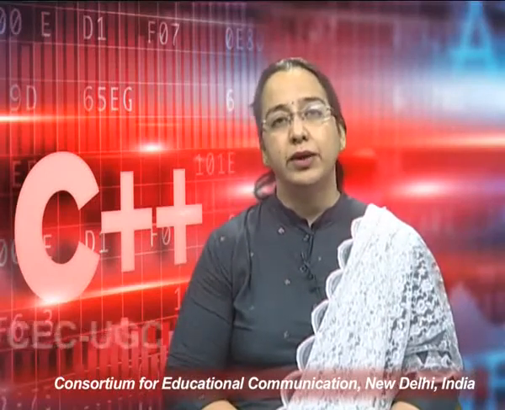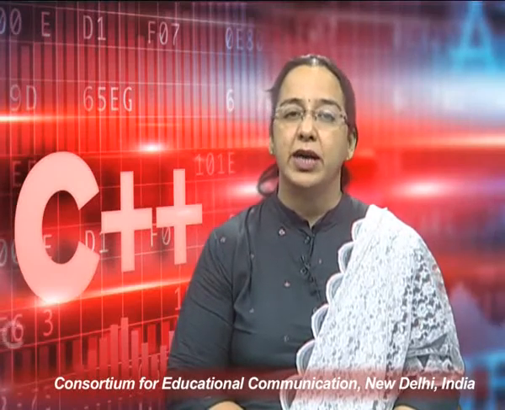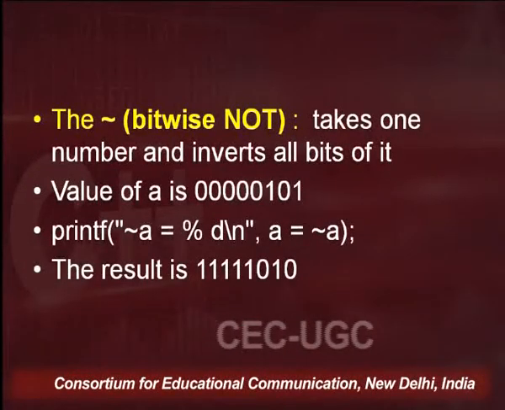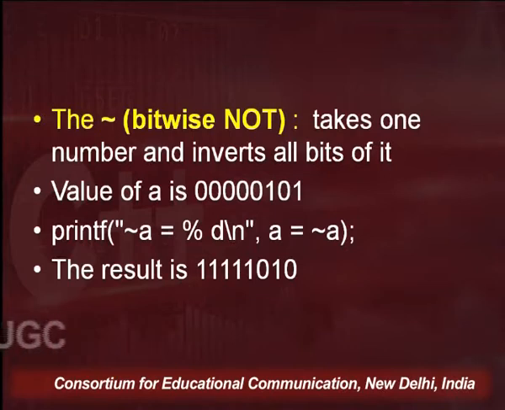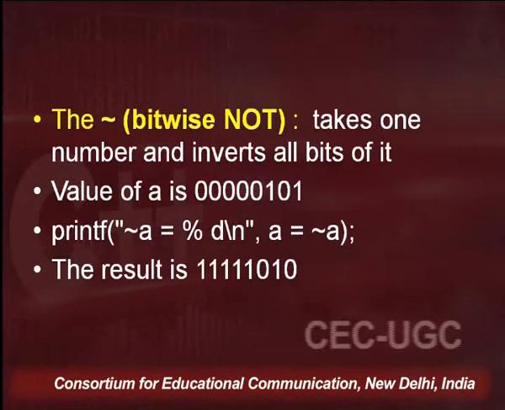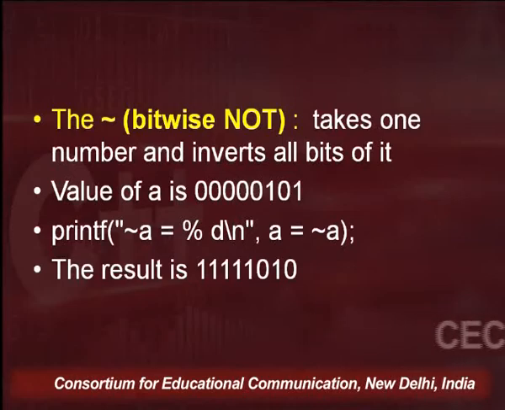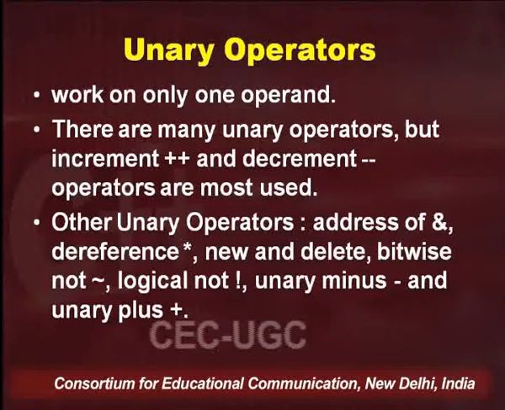Now coming to the bitwise not operator. As I have told you, it is going to take one number and invert all the bits of it. For example, the value of a was 5, so it is 0 0 0 0 0 1 0 1, and when I print the negation of a, it is going to give me all the inverted bits as 1 1 1 1 1. So that means 0 in place of 1 and 1 in place of 0. That is your bitwise not operator.